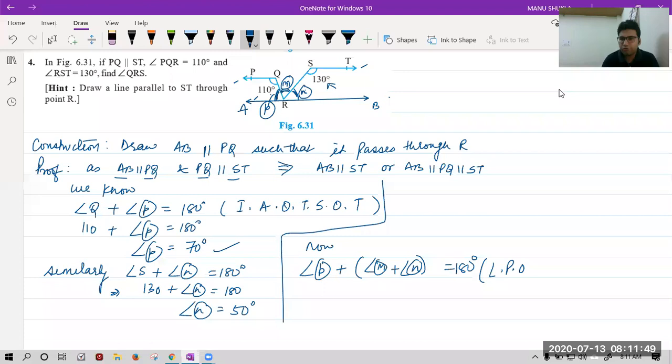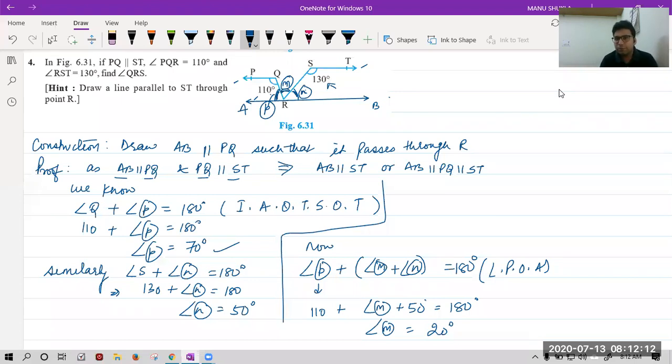Linear pairs of angles. Now put the values. Angle P is how much? 110 plus angle M is how much? It is unknown. N is 50 degrees. This gives me the value of angle M as 180 minus 160, that is 20 degrees.